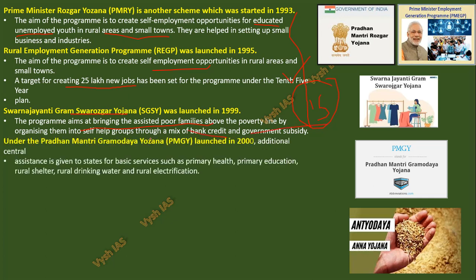Then under the Pradhan Mantri Gramodaya Yojana 2000, additional central assistance is given to states for basic services such as primary health, primary education, rural shelter, rural drinking water and rural agriculture.